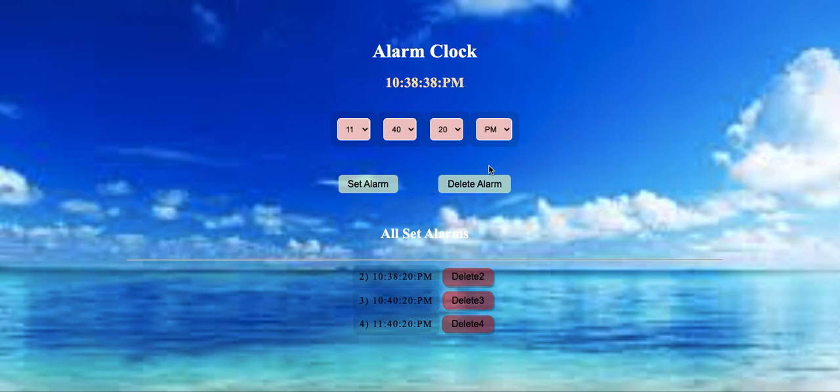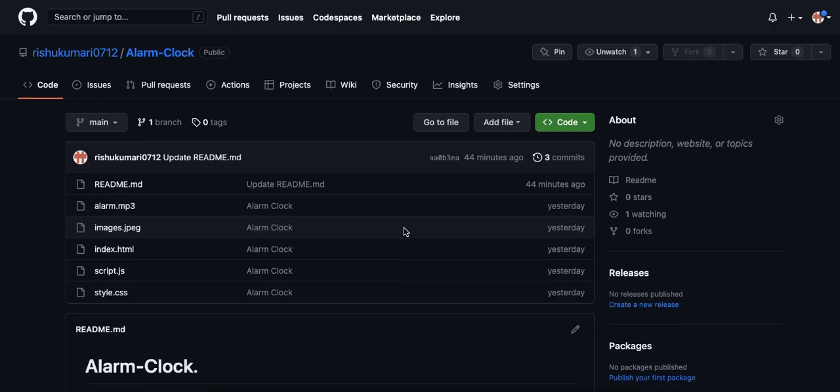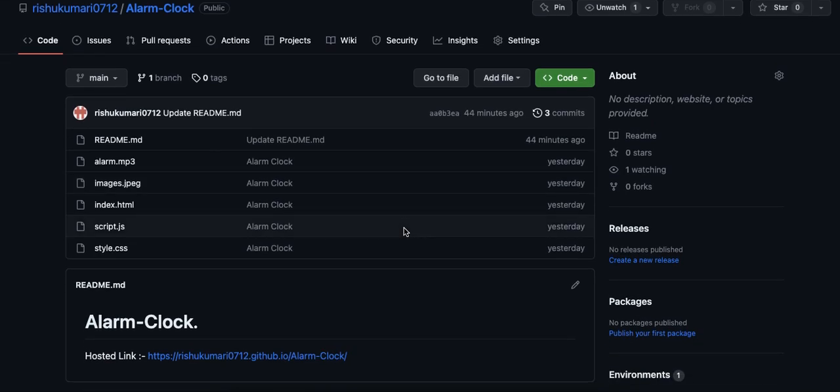Let us now go to the coding part on my GitHub account. Please see this HTML, CSS, and JavaScript code. In this code, everything is written properly. Please read the code carefully to understand it better.